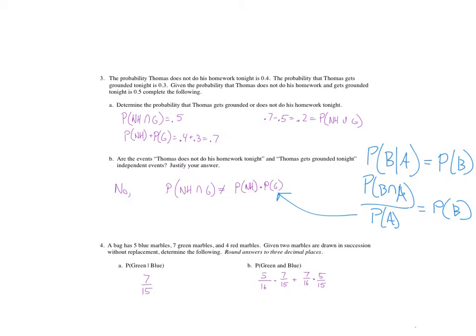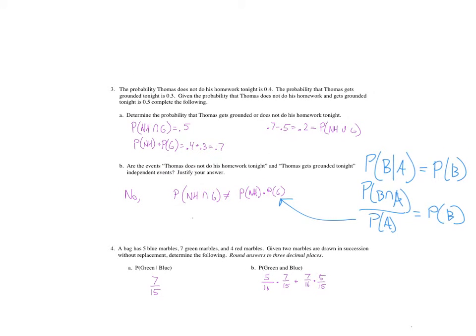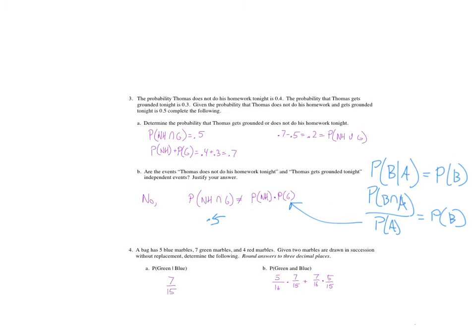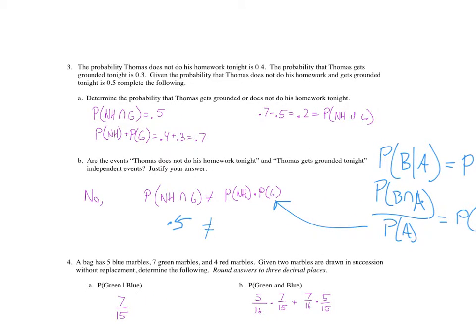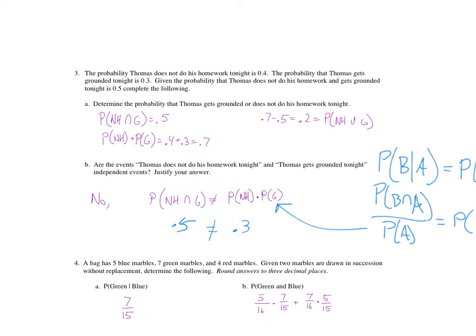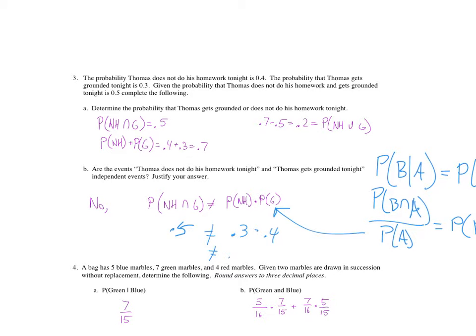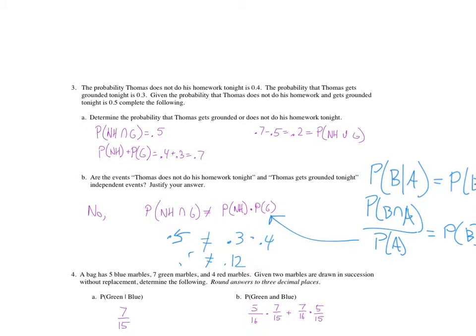And since we can plug in these values, 0.5 does not equal 0.3 times 0.4. These two events are not independent. This one takes a little bit more experience, and we'll continue to work with it. But that's the groundwork of the new ideas. Everything else then is just review of what we've covered in the previous days. So that's independence. I hope if you took an AP exam that went well for you, and enjoy your weekend.